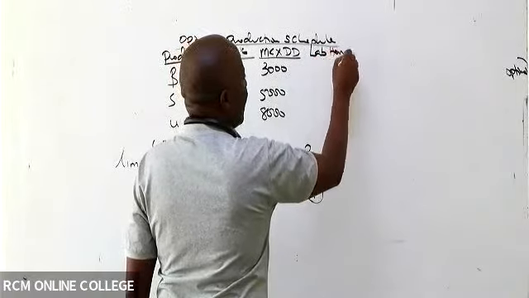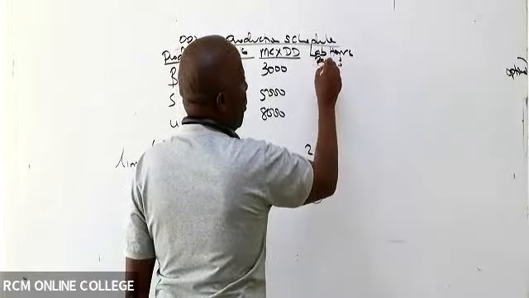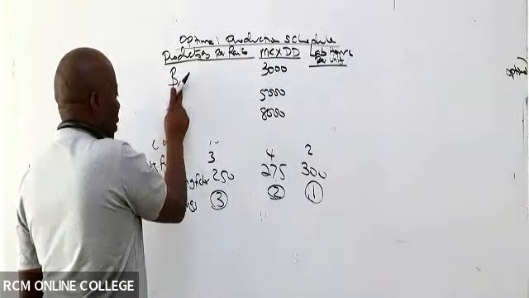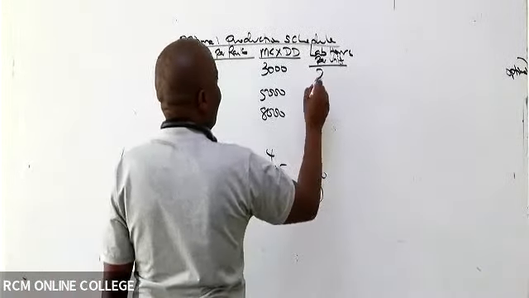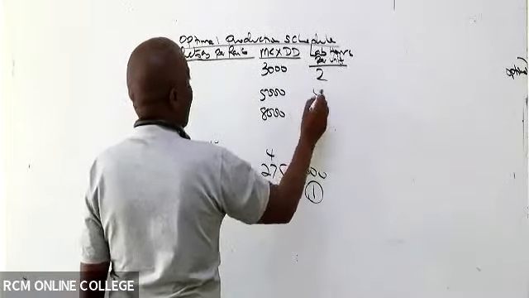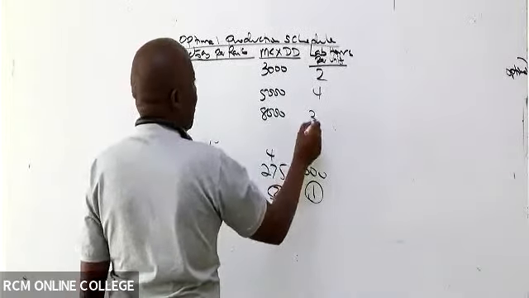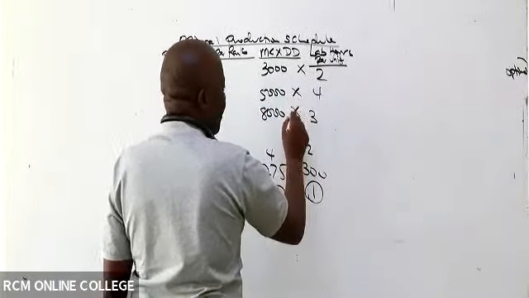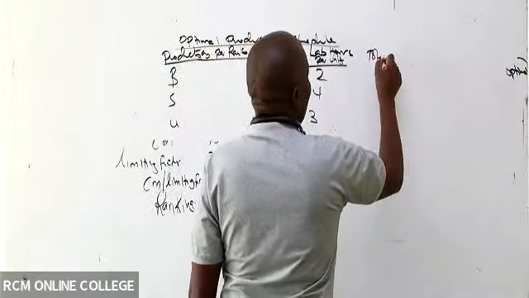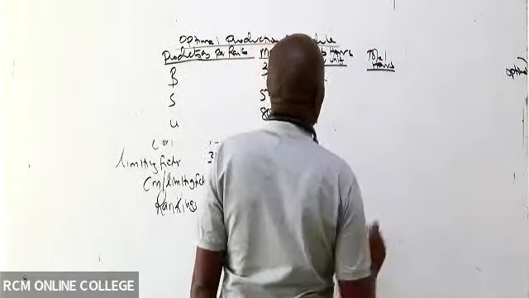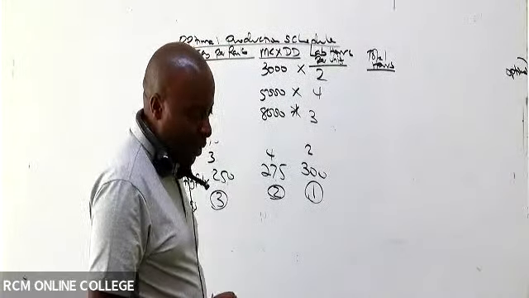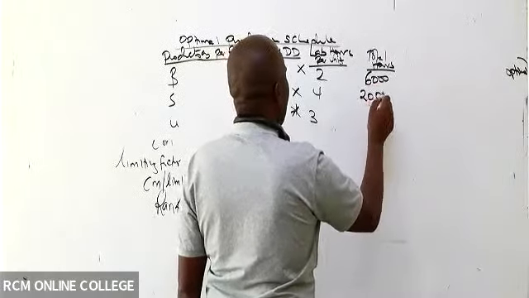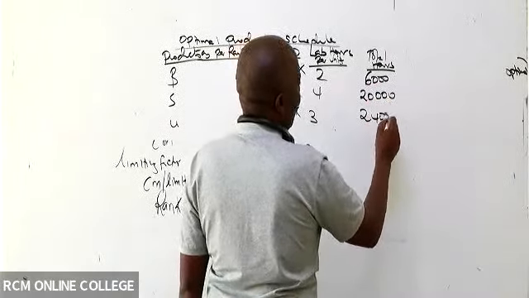Labor hours, which are scarce, isn't it? Per unit. Don't get confused here. Remember, this is not your first product. You have to be very careful. So B is 2, S is 4, and here we have 3. Remember, these are labor hours per unit. Go ahead and multiply them to give us the total hours. So the first one will be 6,000, isn't it? 6,000, 20,000, and then 24,000.